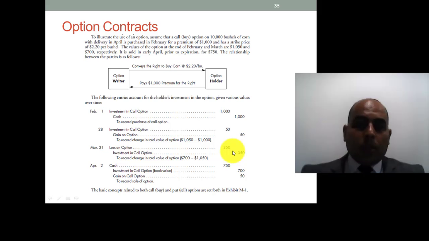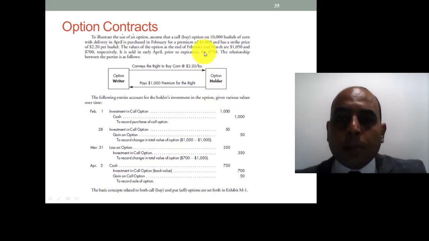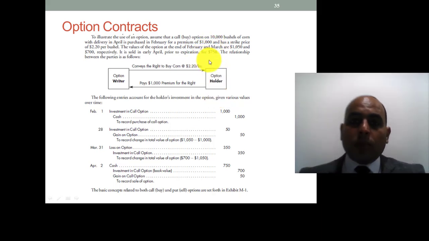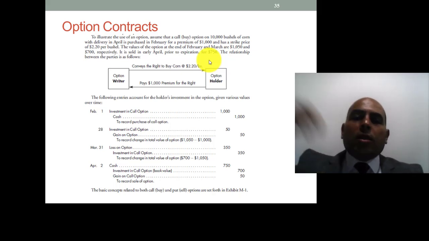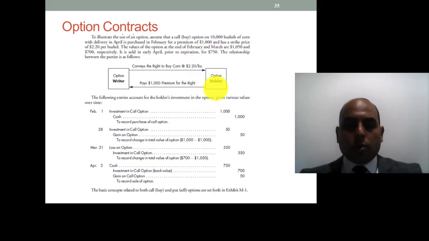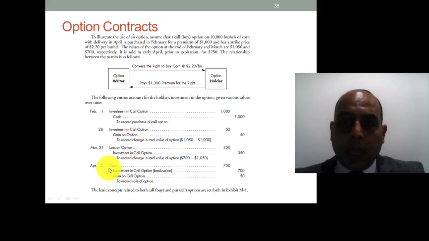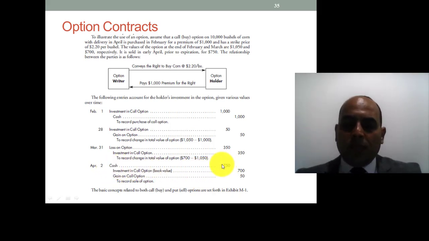Now, before the expiration date, we decided to sell the option for 750. Someone else will give us 750, and we will transfer to them the right to buy the bushels of corn. So we will collect 750 against the investment in call option.